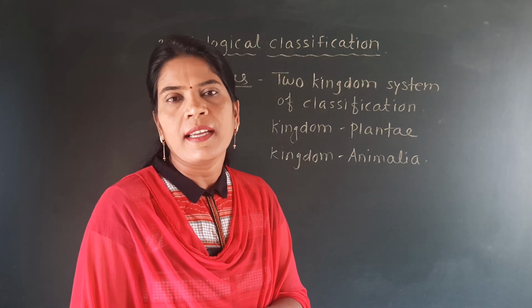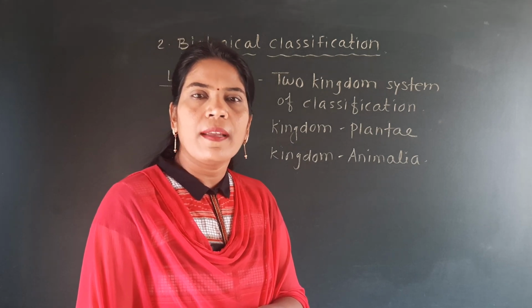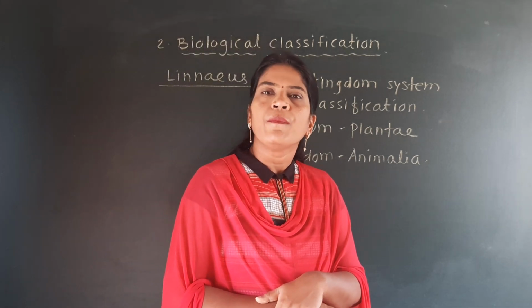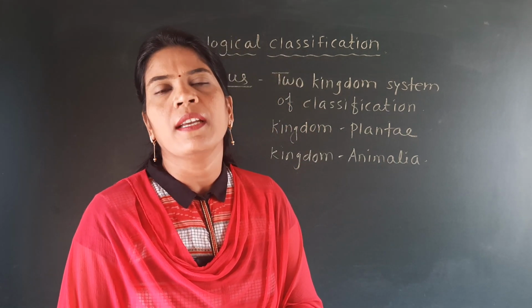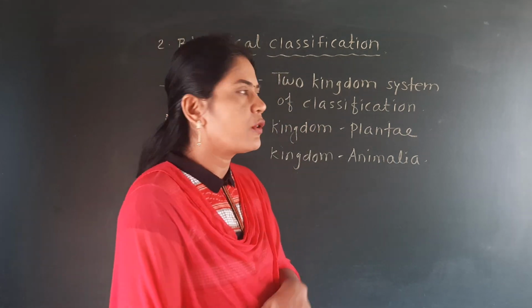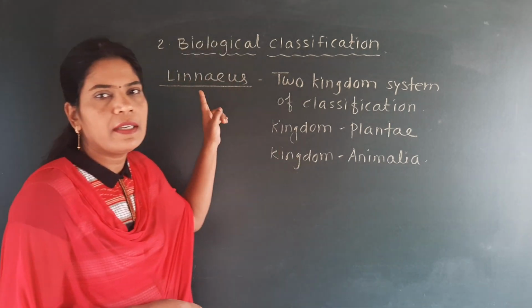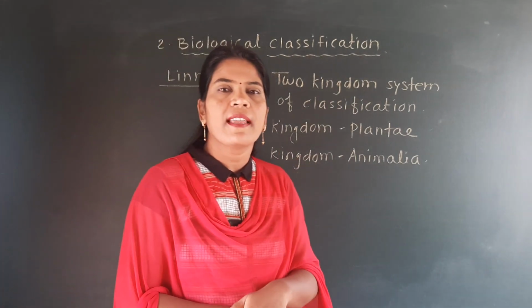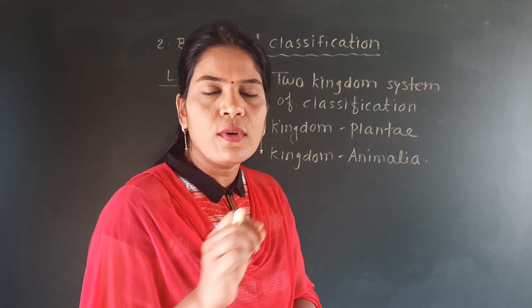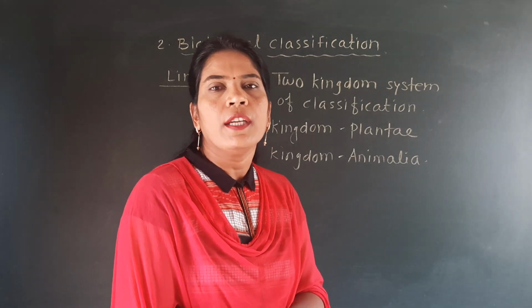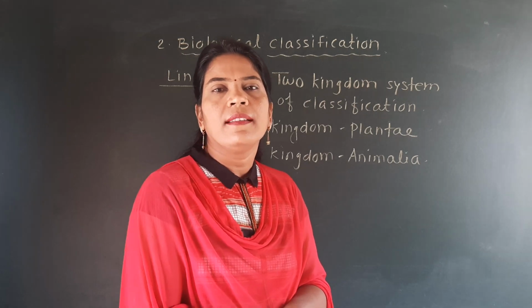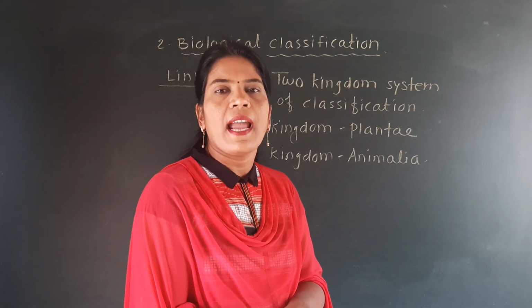But see here, if the question is asked for the MCQ, from the NEET point of view, that is who proposed the two kingdom system of classification, then the answer to that question is the scientist Linnaeus. Second question is who classified the plants according to the morphological characters into herb, shrub and tree? Then the answer to that question is Aristotle.